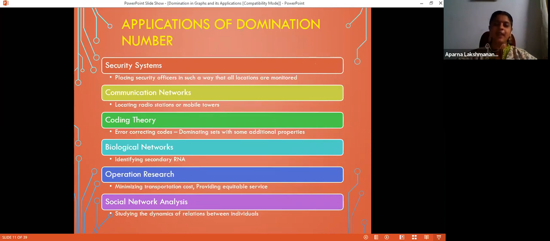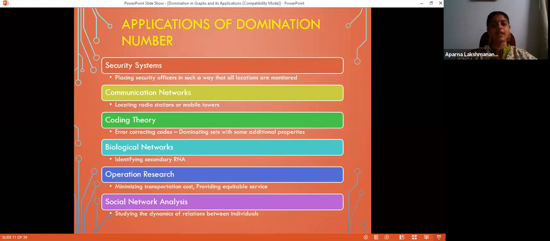How is domination number applied at these points? Let us check that. First is security system. The definition of domination itself invokes the concept of security system. To monitor a system, we need to place security officers. To reduce the monetary side, we need to do that with minimum number of security officers. This is exactly finding a minimum dominating set. So placing security officers in such a way that all locations are monitored is just the same as finding a minimum dominating set of that particular structure.